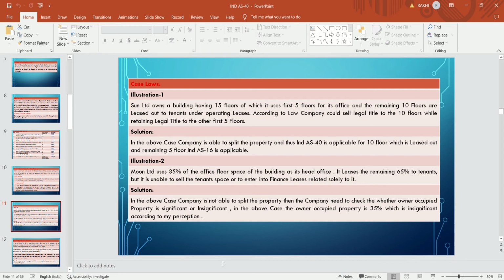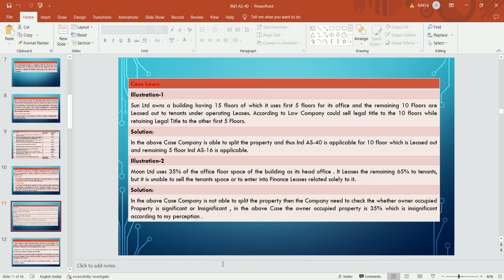According to the law, the company could sell legal title to the 10 floors while retaining legal title to the first 5 floors. It means the company can sell each and every floor independently.